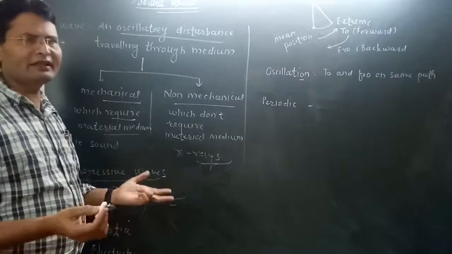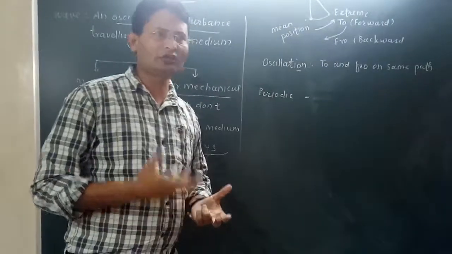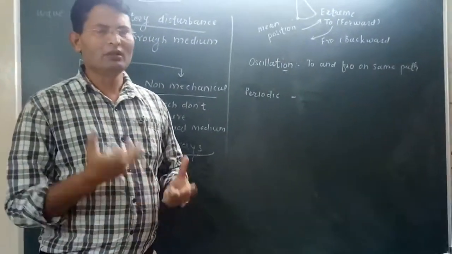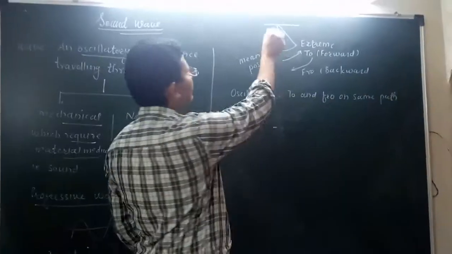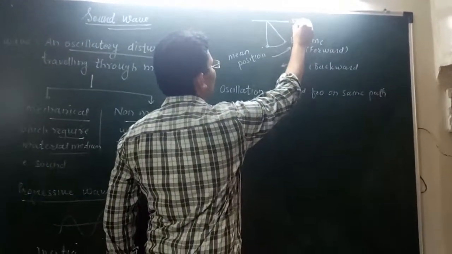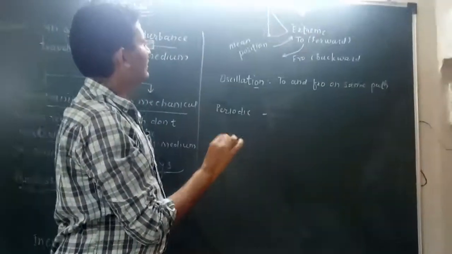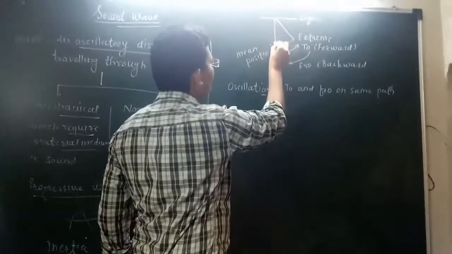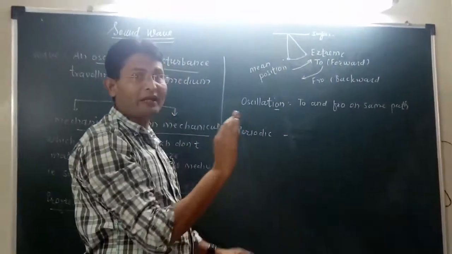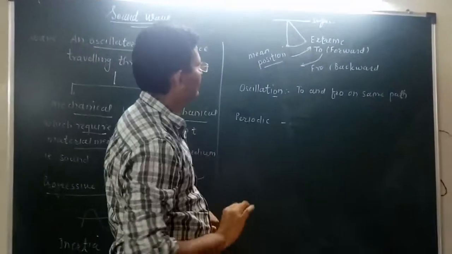And now let's see oscillation. What is oscillation? Oscillation is a totally new concept. Before oscillation, let's see what to and fro motion is. Let's consider this is the surface or the point from which the waves are supposed to be propagated, and the particle is at the mean position. If the particle is at the mean position, then we'll consider it to be in the rest position.